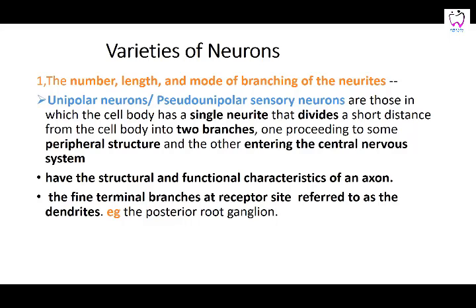The one which is going to act as an axon goes towards the periphery, proceeding to the peripheral structure and then entering the central nervous system. This has the structure and functional characteristics of an axon. The fine terminal branches of the receptors are referred to as dendrites. You see such types of neurons in the posterior root ganglia.